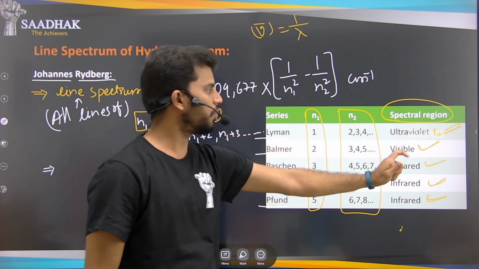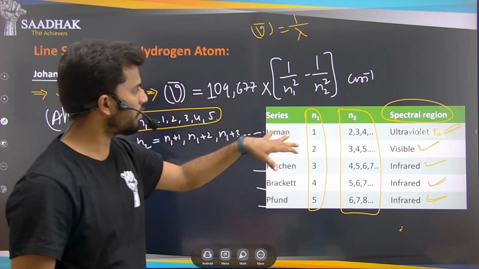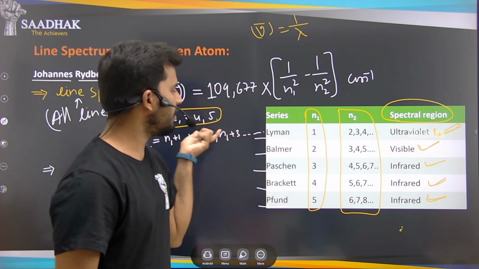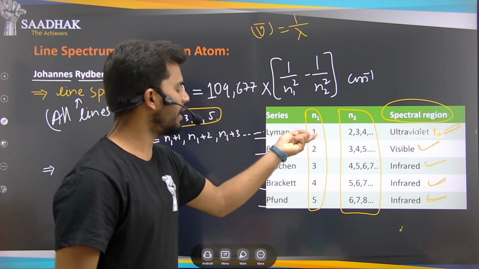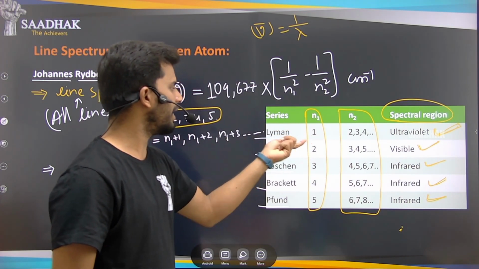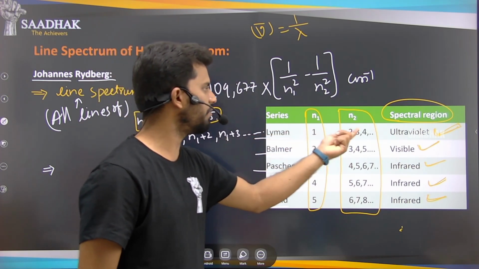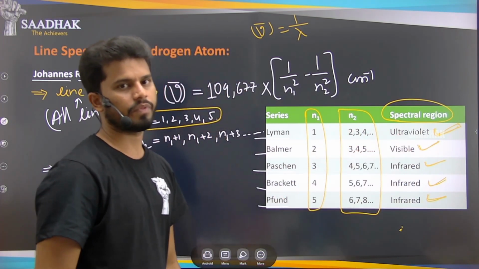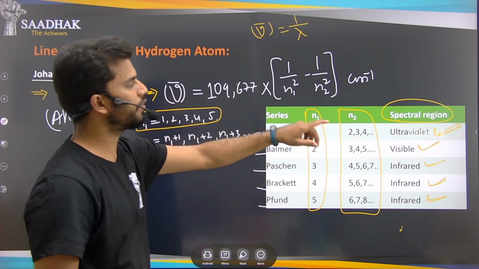If any atom has spectral lines which fall in the Lyman series, then those lines will be in the ultraviolet region only. By the wavelength also we can conclude.